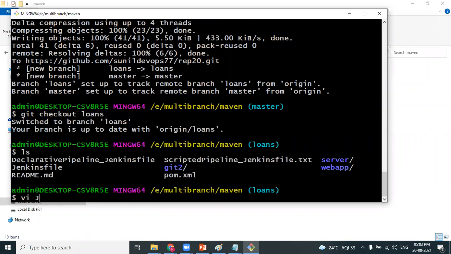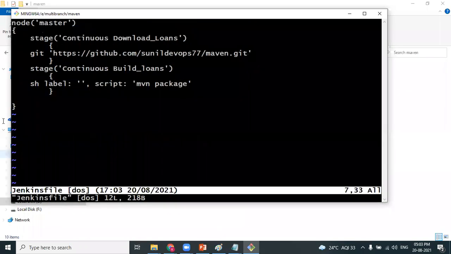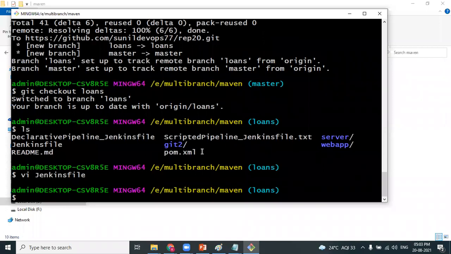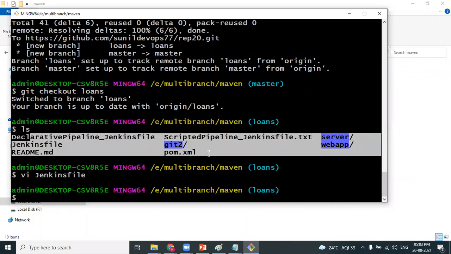I got your point, Sunil, and I am answering it. Can you see this is underscore loans and underscore loans? So it is clear that these files all belong to the loans branch. Now your question is, how do all these files belong to the loans branch?